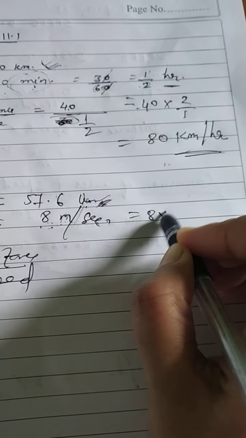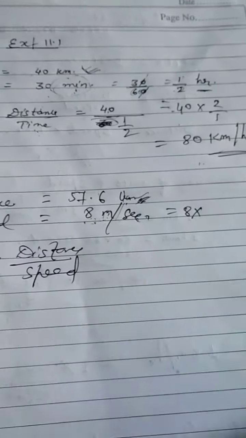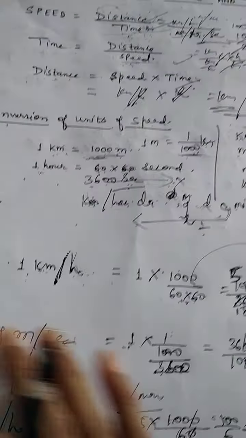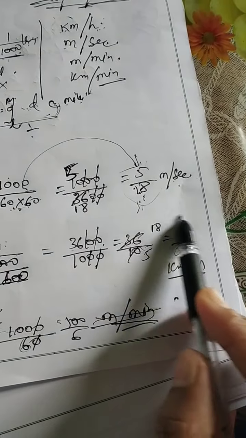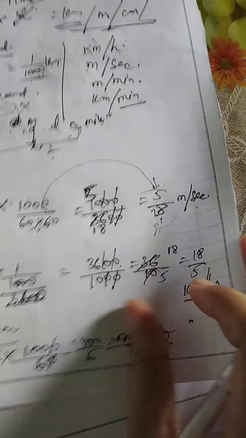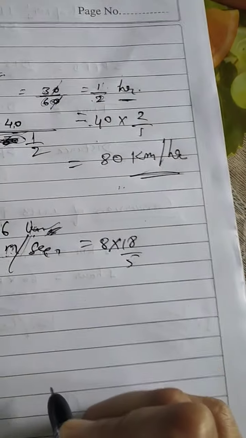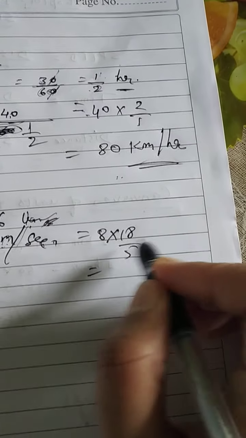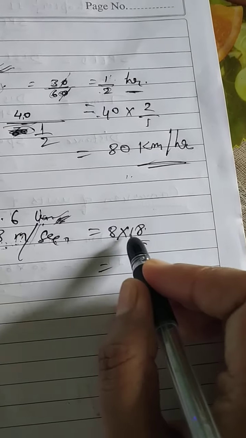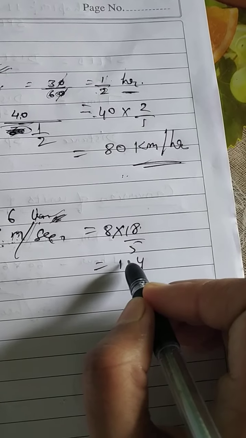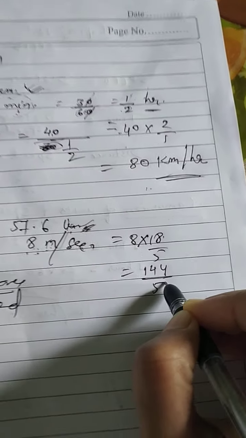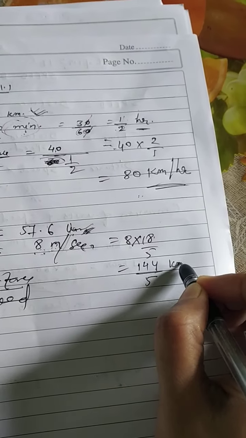So now only I have explained to you how to change meter per second into kilometer per hour. Look at here. Meter per second into kilometer per hour. We will just multiply it by 18 by 5. Multiply it by 18 by 5. Okay, just multiply 8 into 18, 8 8s are 64, 8 1s are 8, 144 by 5 kilometer per hour.